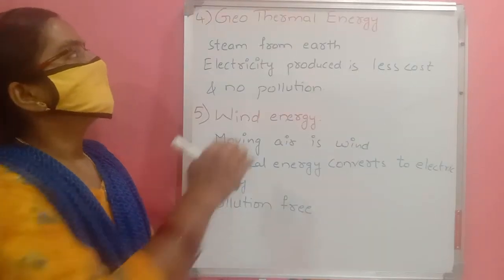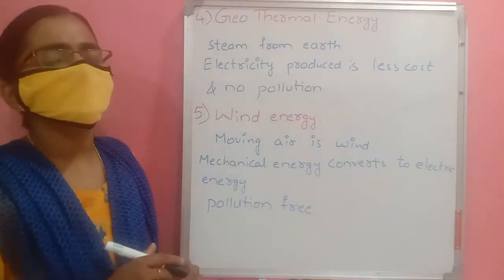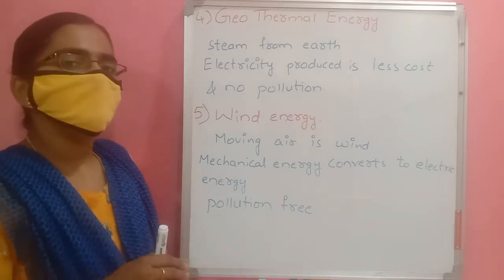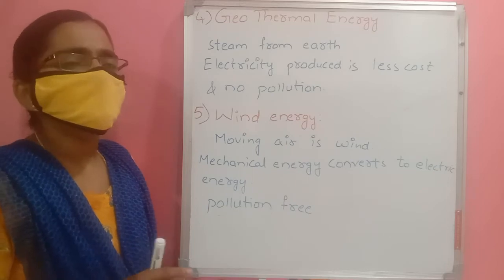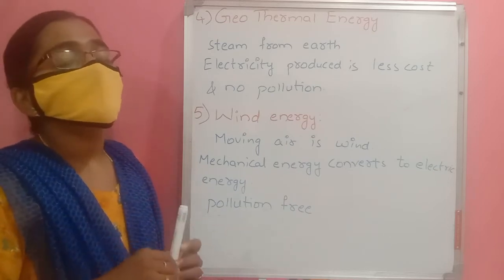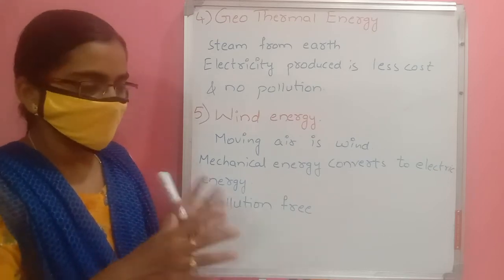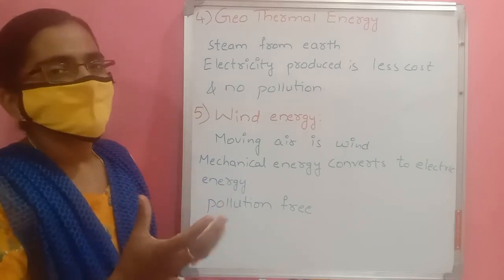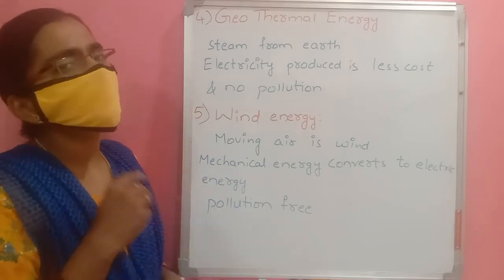Fourth one, geothermal energy. Deep under the earth's crust, the temperature is very high. At that temperature, the water in the earth turns into vapor.